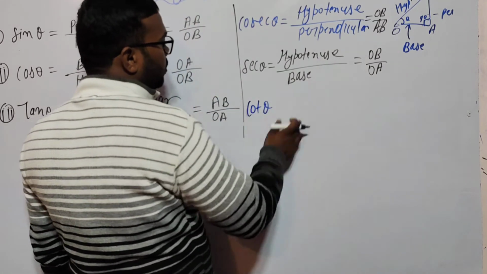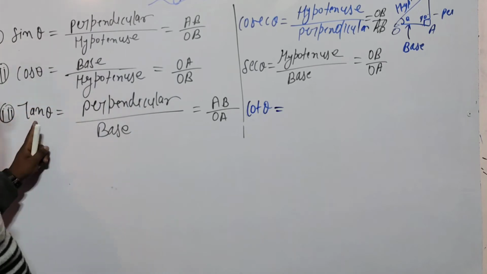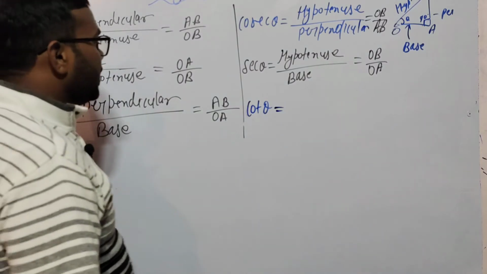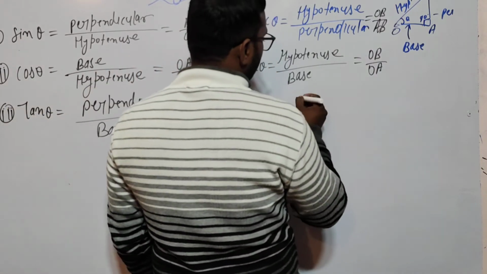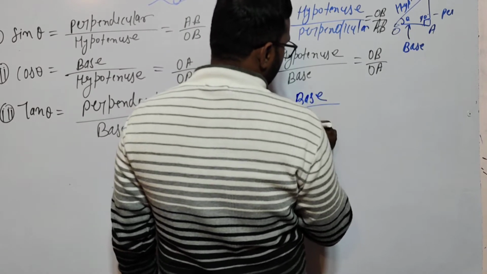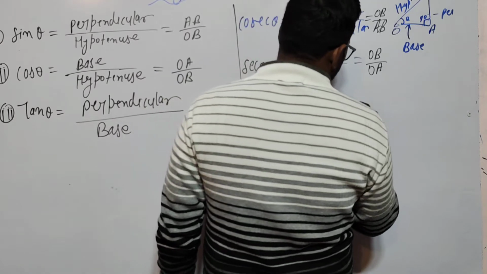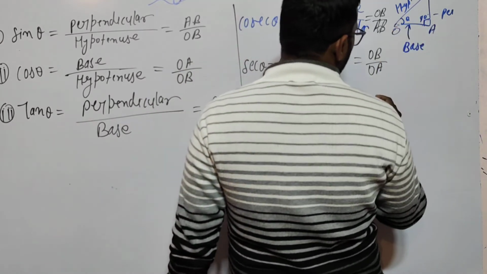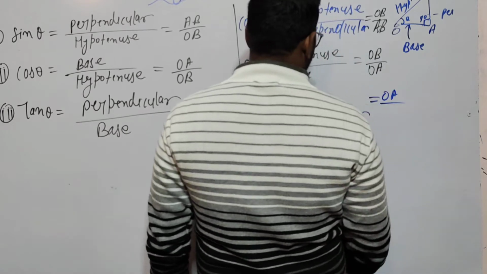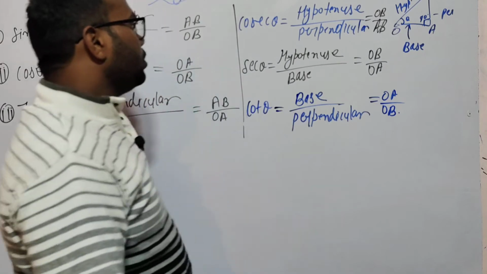The cot theta is the direct opposite of tan theta, so base upon perpendicular. The base is OA and the perpendicular is AB. So this is your table.